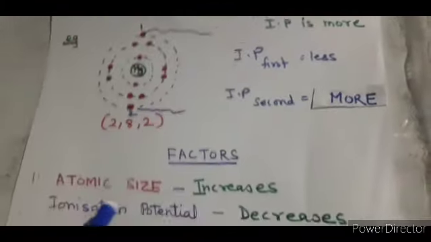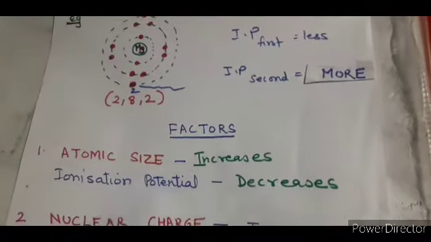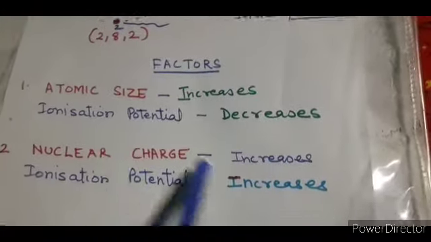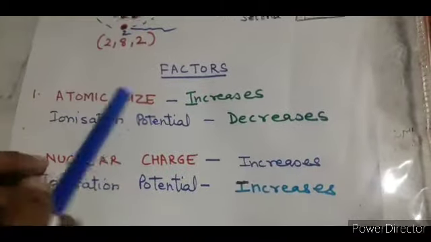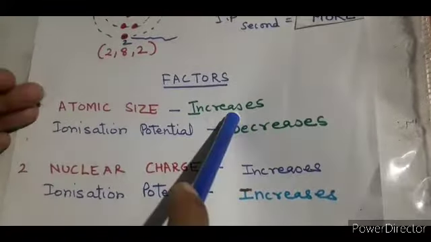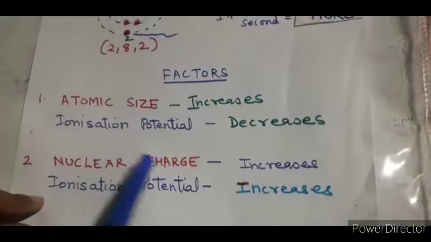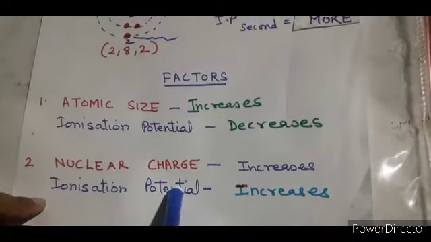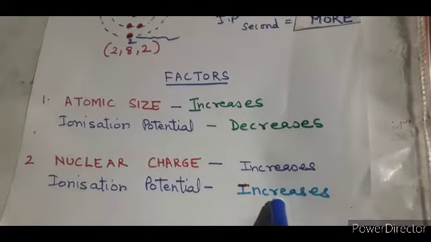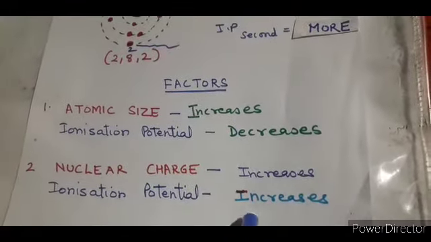And these factors are atomic size, and the other is the nuclear charge. I have written this down, and I'll discuss it in detail. Now, when the atomic size increases, the ionization potential decreases, and when the nuclear charge increases, the ionization potential also increases. We'll discuss this with the help of a diagram.